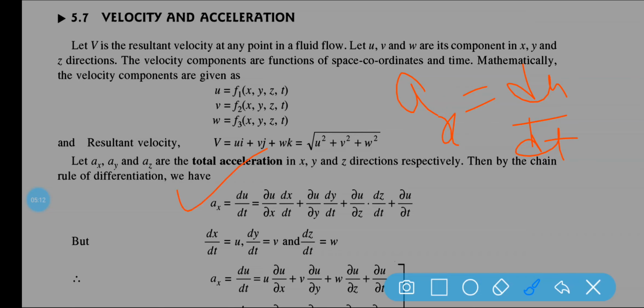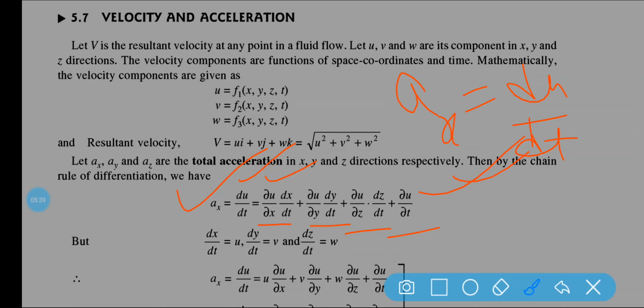It can be written as du by dt, which in differential form is del u by del x into dx by dt, plus del u by del y into dy by dt, plus del u by del z into dz by dt, plus del u by del t. So this is all about ax. I hope it is clear.